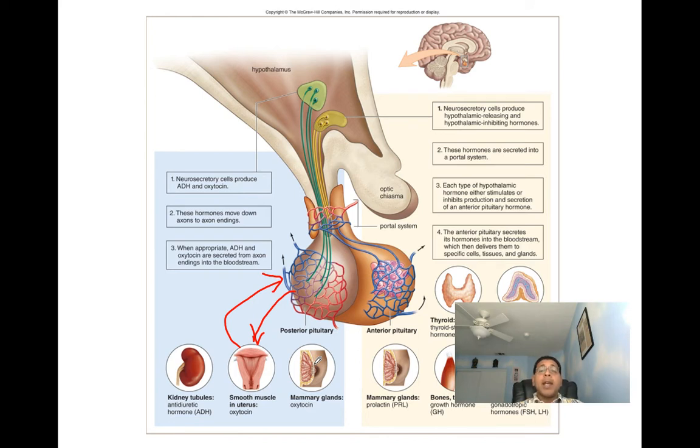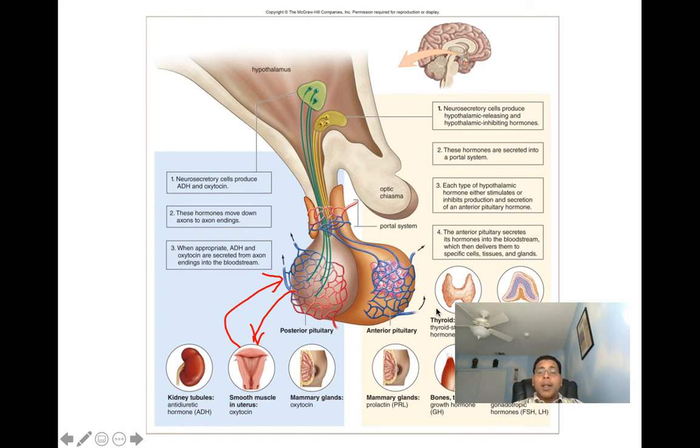Let's talk then about the anterior pituitary gland. Now, when we talk about the anterior pituitary gland, I'd like you to know that the anterior pituitary gland is going to be producing 6 hormones. It produces 6 hormones I'd like you to know about. Now here, the first hormone we have is going to be TSH, and that's called thyroid stimulating hormone. TSH we'll see is going to promote the normal development and secretory activity of the thyroid gland. So it's going to ensure we have thyroid hormones being produced.